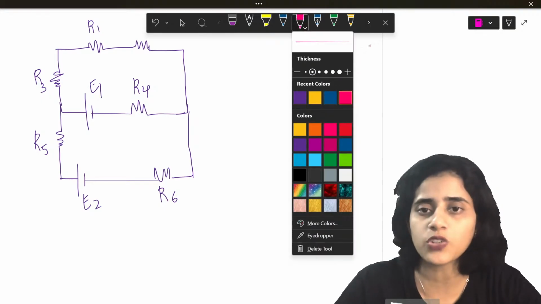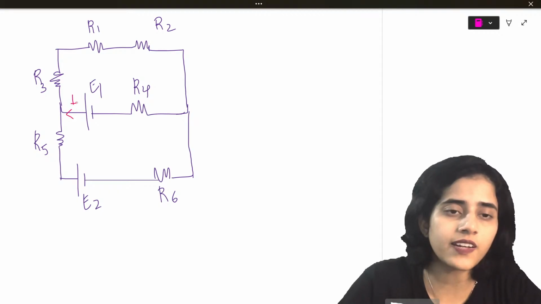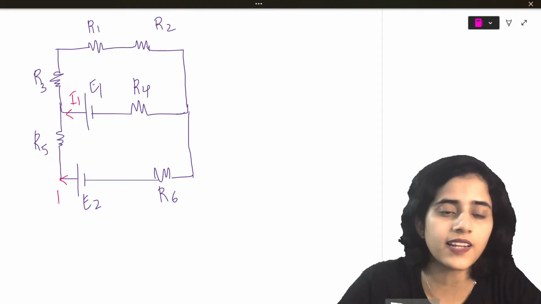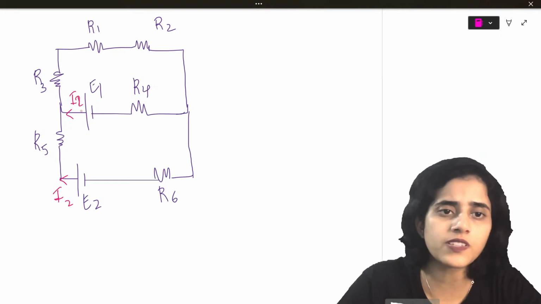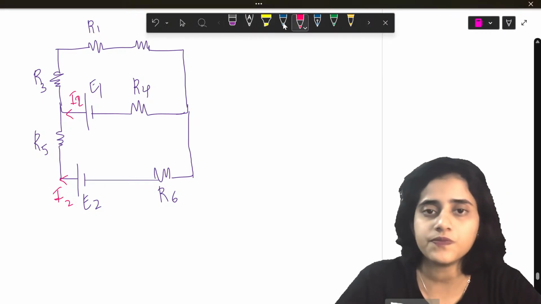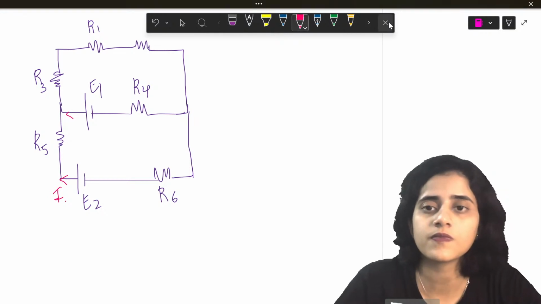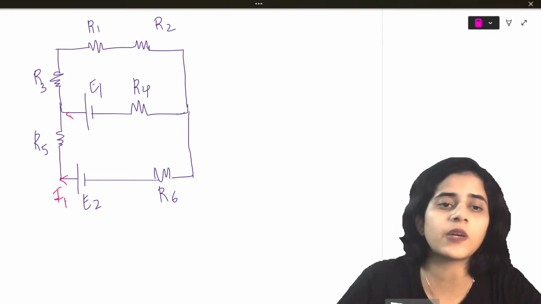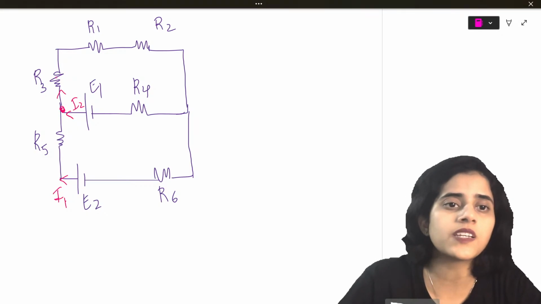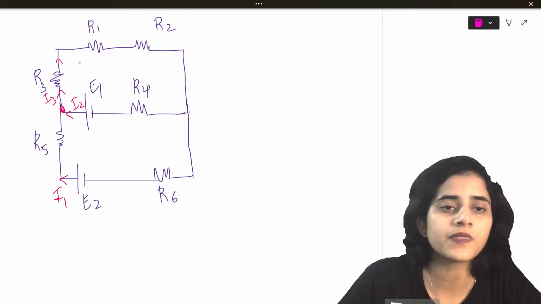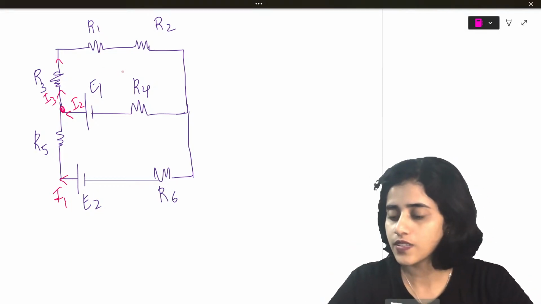So, obviously, current is not going to be the same. Now, from this battery, let's say current I1 comes out, and from this battery, current I2 comes out. Let me put this as 2 and this as 1, so it's better. So this battery has I1 coming out, this battery has I2 coming out. When it reaches this point, what comes out here? Here it will be I3. I1 and I2 together, it will be I3 coming out.